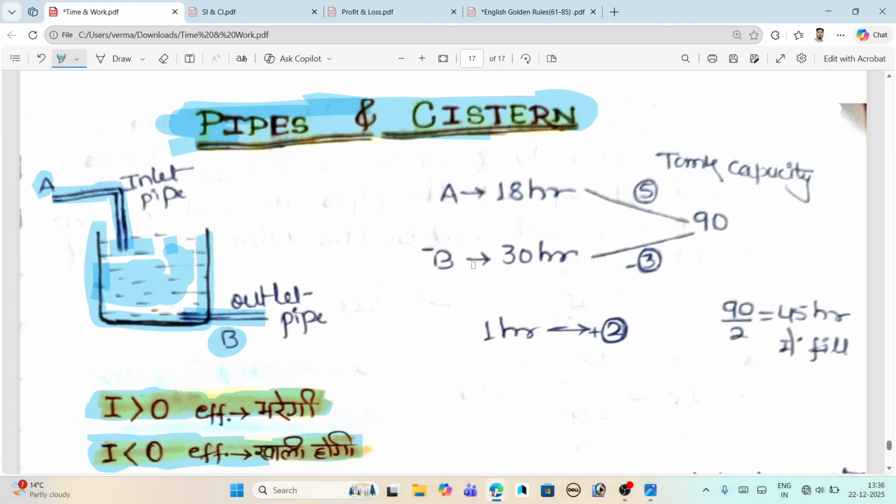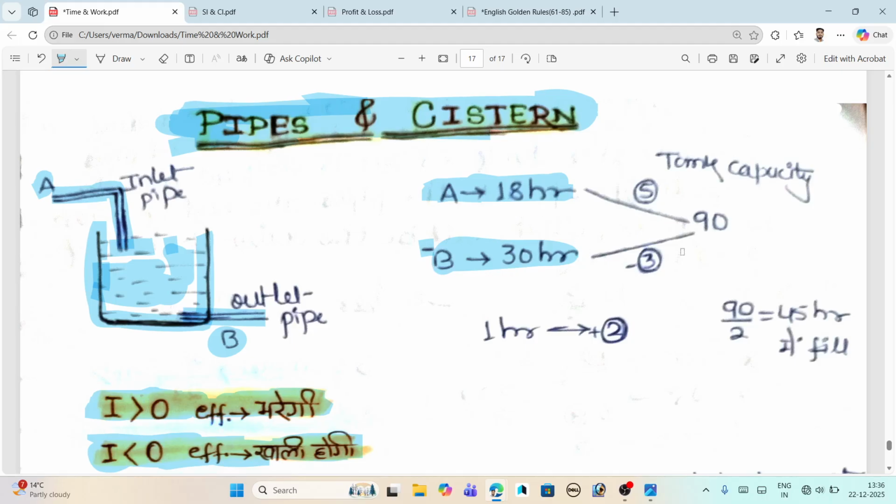Just imagine an inlet pipe A fills the tank in 18 hours, but the outlet pipe B empties the tank in 30 hours. Why did I put the negative above B? Because it is the outlet pipe, just for remembrance.